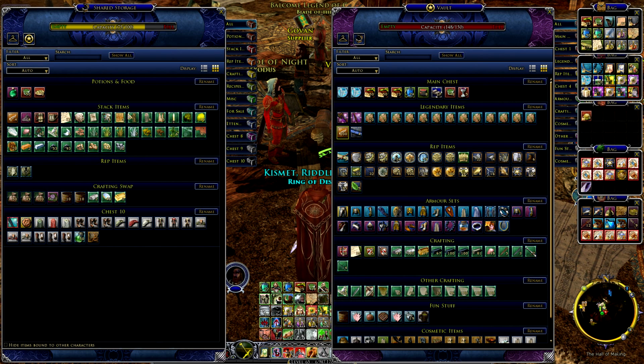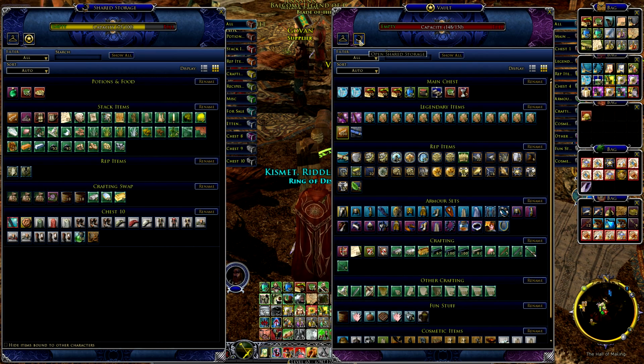So in my case, I have stacked items, legendary items, rep items. Really excellent addition. And it's not limited. You're not limited by 20 things or 30 things. You can have all 150 in rep items if you want. So there's no limits, just basically the max limit of whatever your vault is, and you can cut them up and organize them so they're easily found.